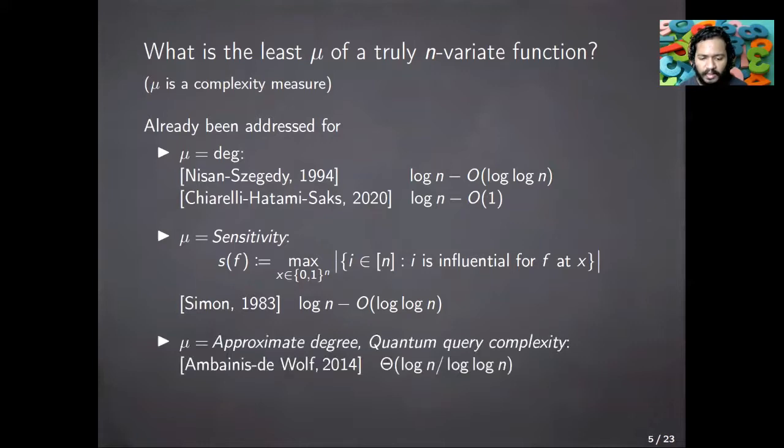For two other complexity measures, approximate degree and quantum query complexity, Ambainis and de Wolf showed that the minimum value for any n-variate Boolean function is in fact theta of log n by log log n. Once again, the lower bound is attained by variants of the addressing function. And our interest in this talk, as I said, is when mu is equal to the p degree.